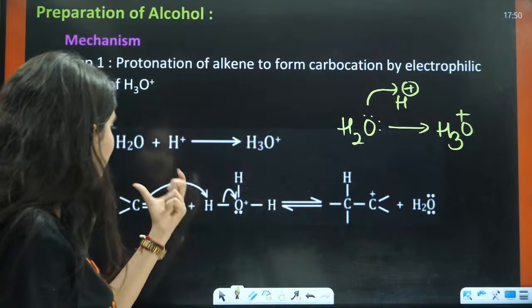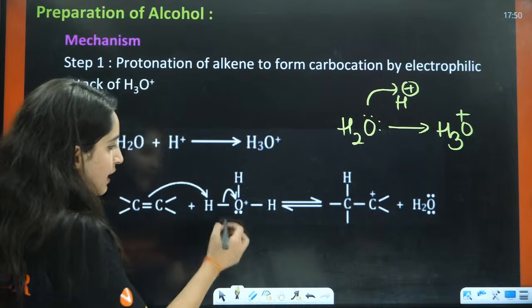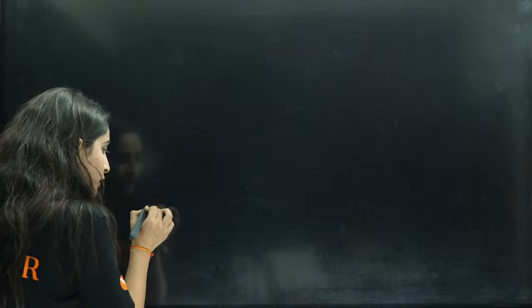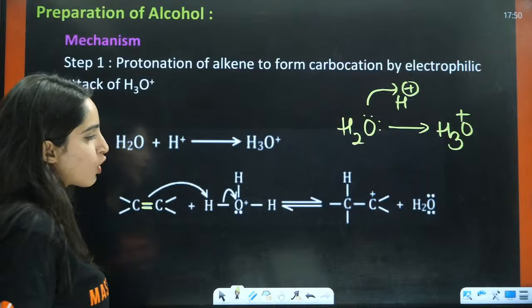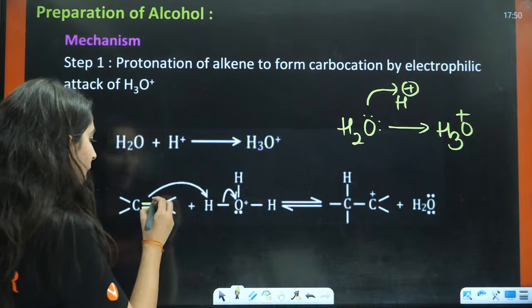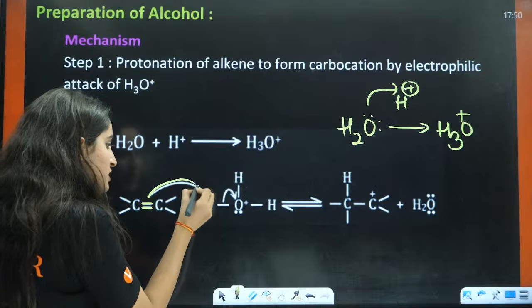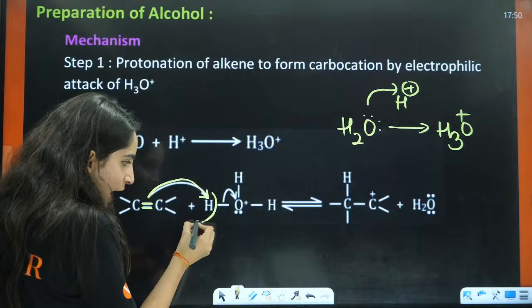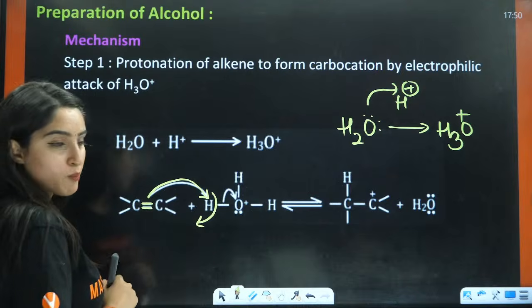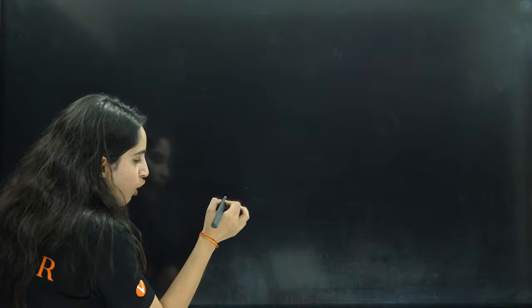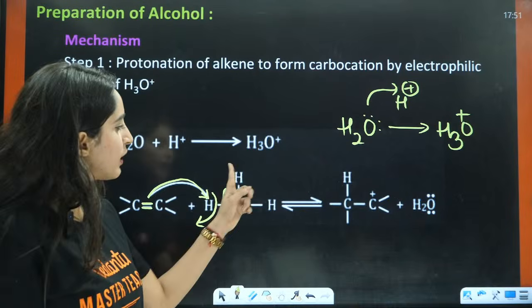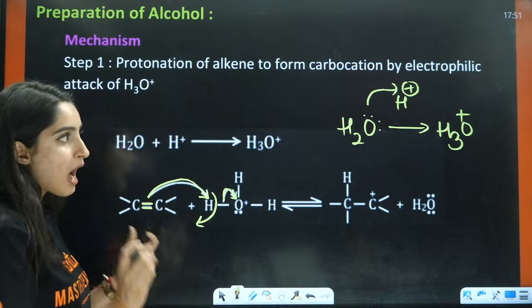Now, this hydronium ion is having O positive and 3 hydrogens attached here. This is your electron rich, and this oxygen is your electron deficient. So what will happen? This electron rich species, the pi bonds, are going to attack here. The electrons, and this hydrogen is going to attach to this double bond here. And the electrons of this OH bond are going to shift onto the oxygen and you will have the elimination of water. And here you will have the formation of a carbocation.